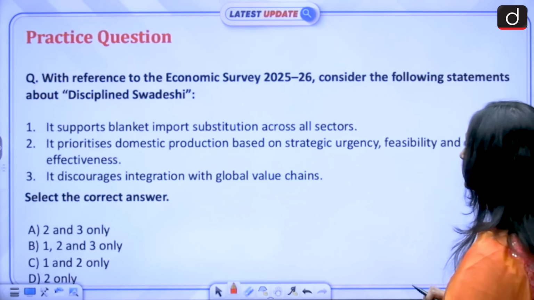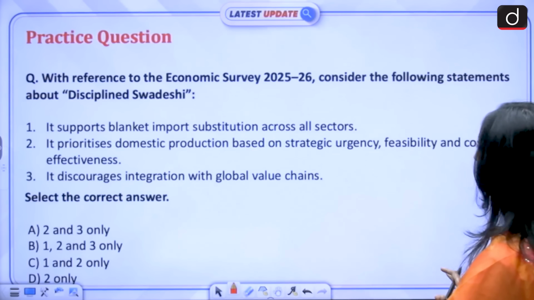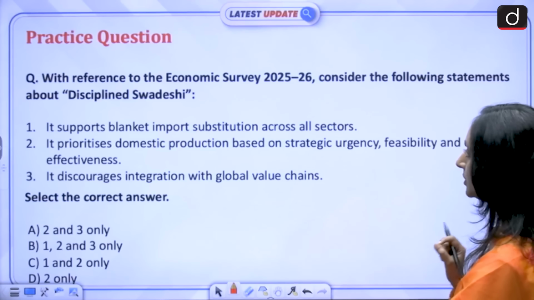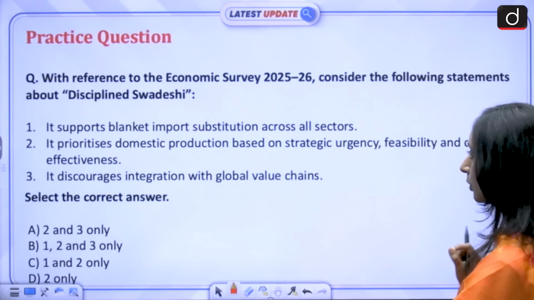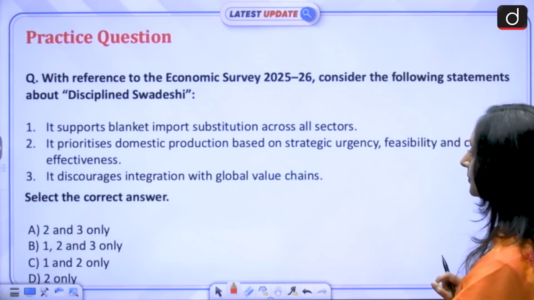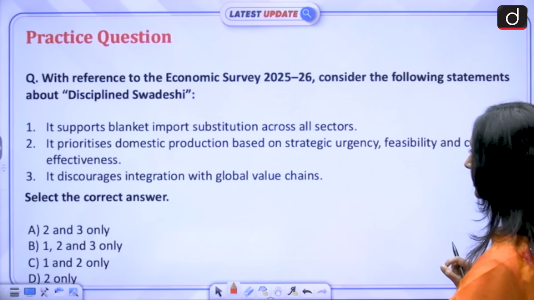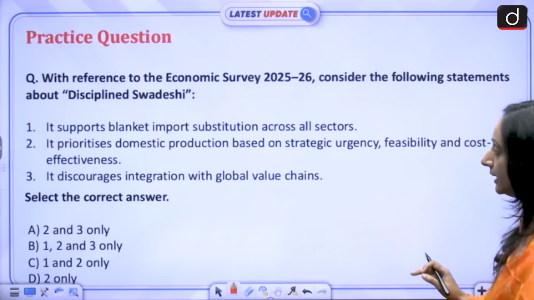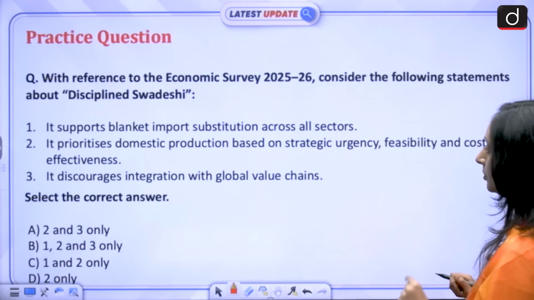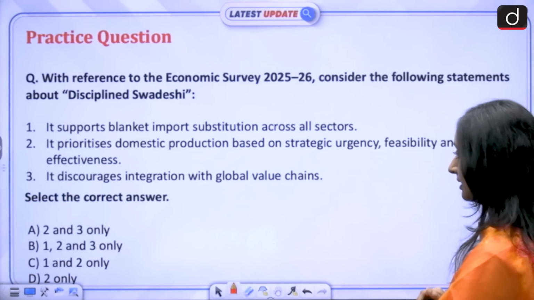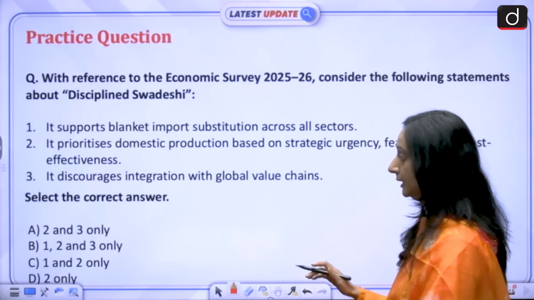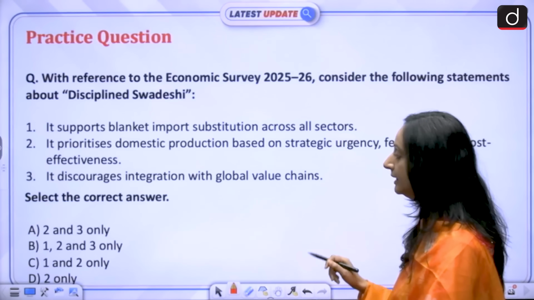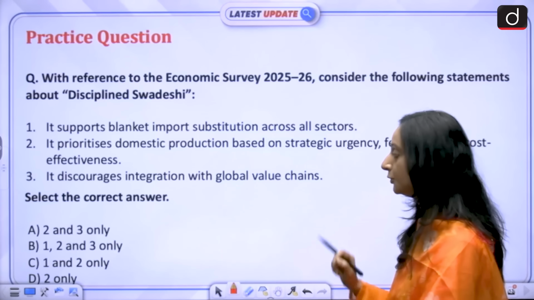With reference to the Economic Survey 2025-26, consider the following statements about disciplined Swadeshi. 1. It supports blanket import substitution across all sectors. 2. It prioritizes domestic production based on strategic urgency, feasibility, and cost effectiveness. And 3. It discourages integration with global value chains. Select the correct answer. A, 2 and 3 only, B, 1, 2 and 3 only, C, 1 and 2 only, or D, 2 only.